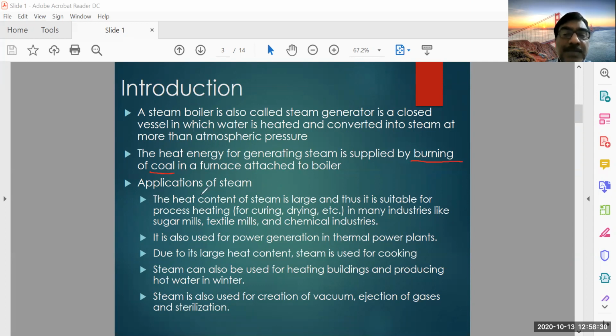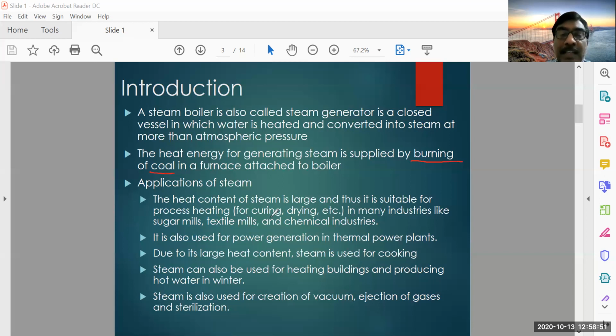What are the applications of steam? It has several applications. The steam is used in many places. The heat content in the steam is large, and thus it is suitable for process heating. First of all, why is steam used?